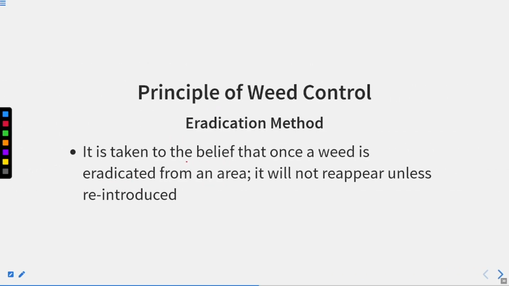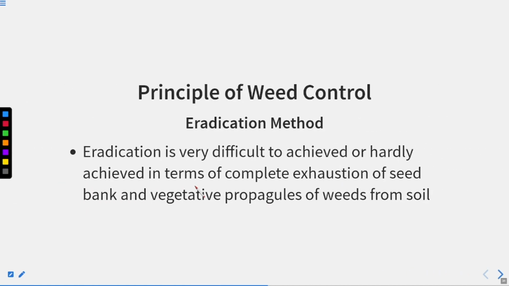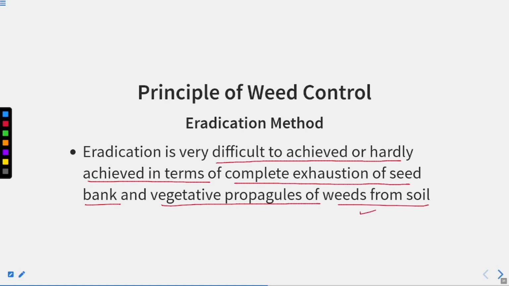It is taken to be the belief that once a weed is eradicated from an area, it will not reappear unless reintroduced to the cropland. Eradication is very difficult to achieve in terms of complete exhaustion of the seed bank and the vegetative propagules of the weed from the soil.